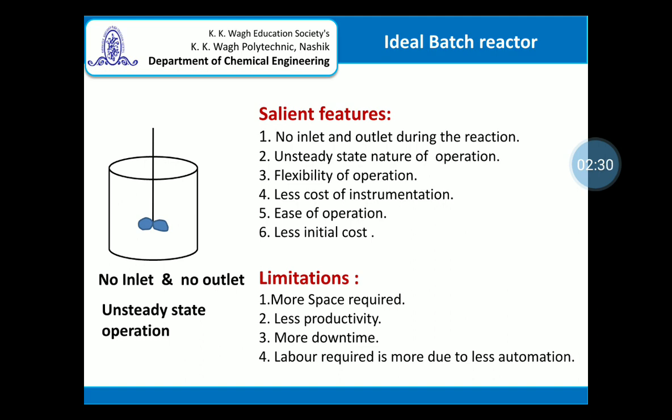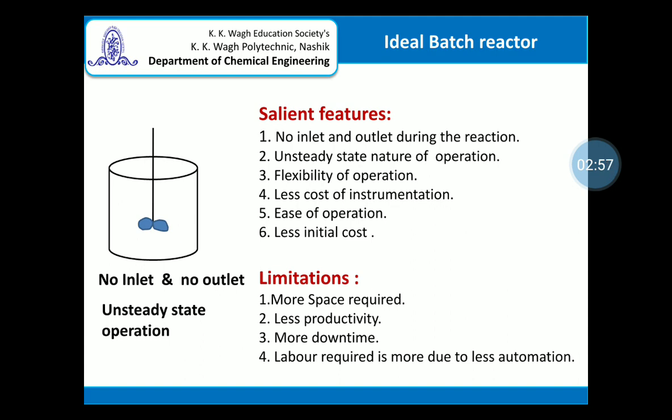Progressively the composition of the reaction mixture will change from the start of the reaction towards the end, and the rate of the change will be varying with respect to time. That's why it's known as the unsteady state nature of operation.